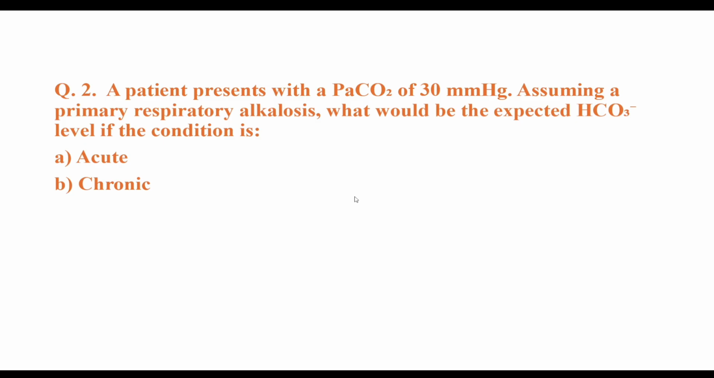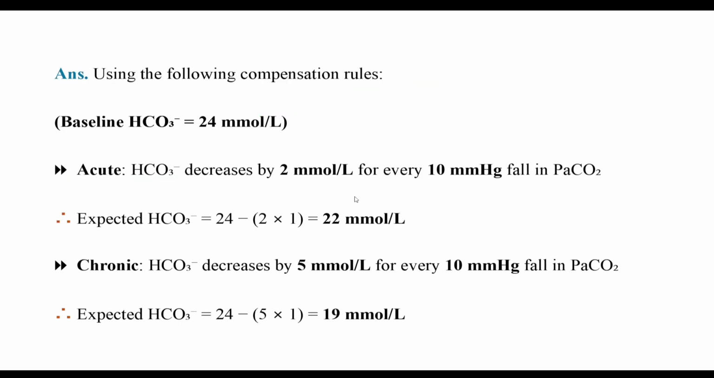So here baseline PaCO2 is 40, so 40 minus 30 equal to 10. So 10 by 10 equal to 1. So for 1 point in acute case, it is 1 into 2, so 2 will be decreased from baseline. See the answers. In acute case, bicarbonate decreases by 2 millimole per liter for every 10 millimeter of mercury fall in PaCO2. So expected bicarbonate would be 24 minus 2 into 1, that is 22.